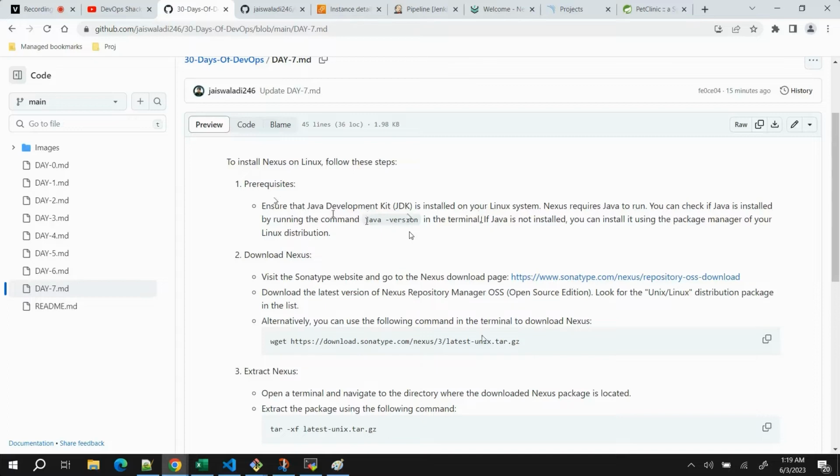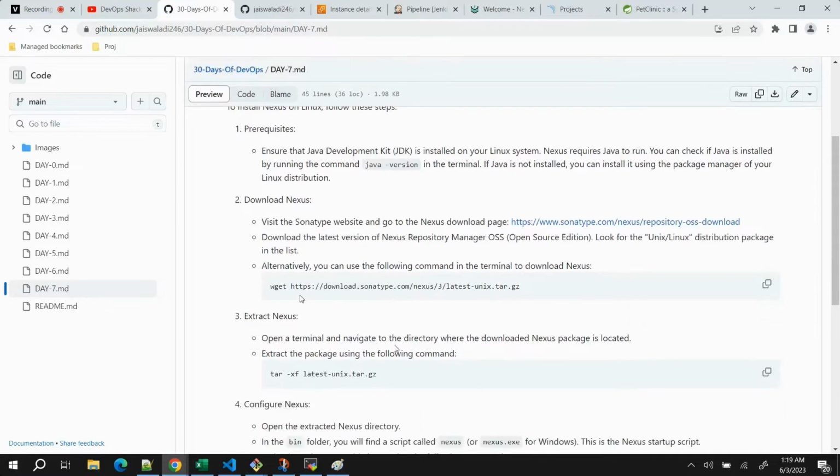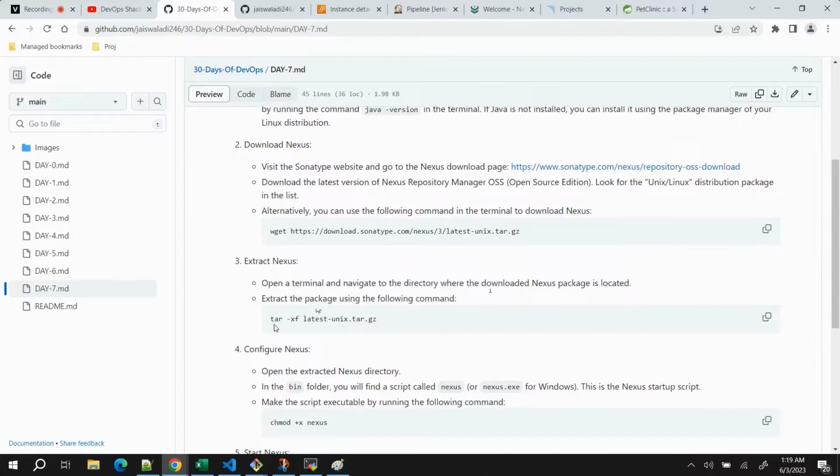Once you have installed JDK 8, and this is for the Linux environment, you need to run this command. As I have mentioned before, wget is a command to download packages from any link. This is the Nexus 3 package, so when we run this command, it will download this package. Then we need to extract this package. It is in GZ format, so we can extract it using the command tar -xf or -xvf, whatever you want to run.